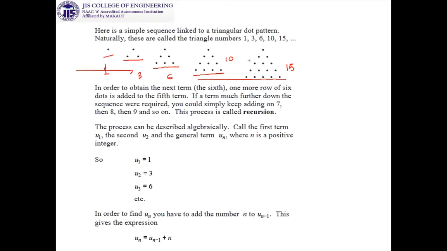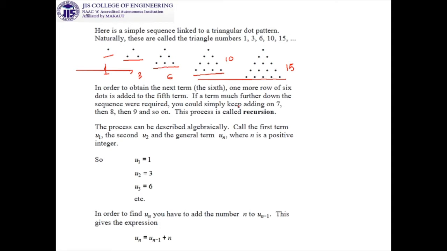Now the question is: 1, 3, 6, 10, 15, how are they generated? It is not the case that every time you will count the total number of dots in the structure. To obtain the next term, that means the sixth term, one more row of 6 dots will be added, because in every step the number of dots increases by 1.